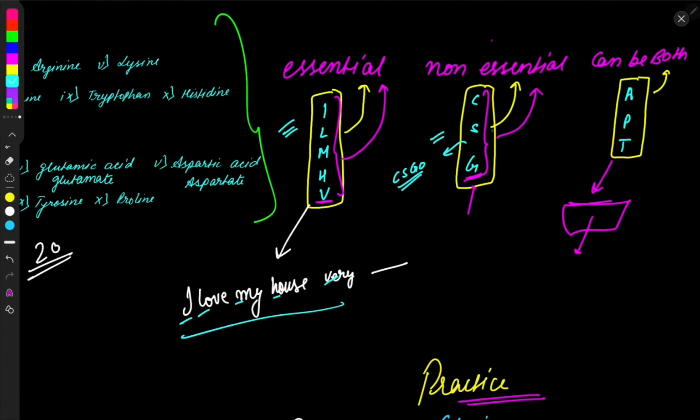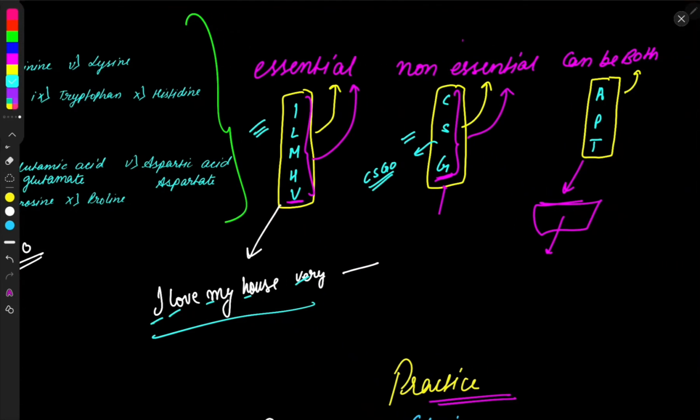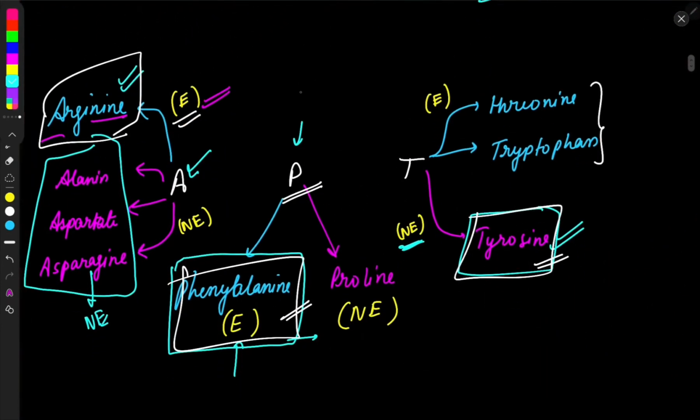So amino acids starting with C, S, G are always non-essential, and we have doubt in A, P, T. Amino acids starting with A, P, T can be both essential and non-essential. And for this I gave this trick: in the case of A, only arginine is essential. In the case of P, only phenylalanine is essential. In the case of T, only tyrosine is non-essential, and the rest are essential.